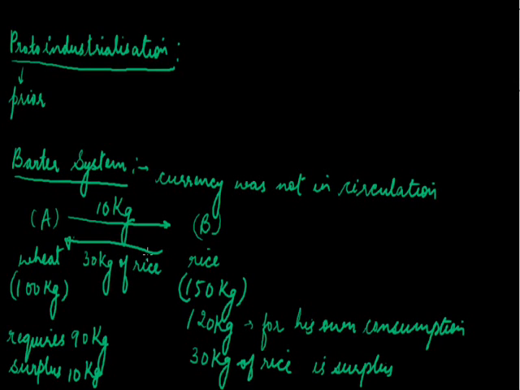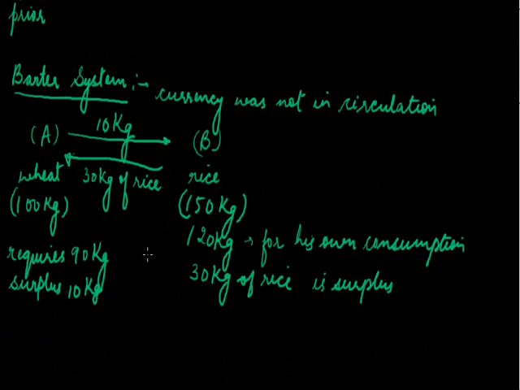This is the main essence of barter system. So farmer A is having both wheat and rice, though he is producing only wheat. Similarly, farmer B, who is producing just rice, can have both wheat and rice for the consumption of himself or his family. Now the important point to remember in the barter system is that production is taking place only for the subsistence level.